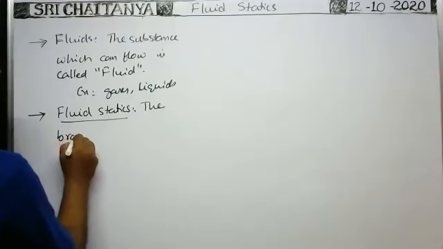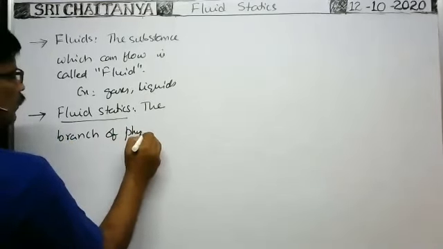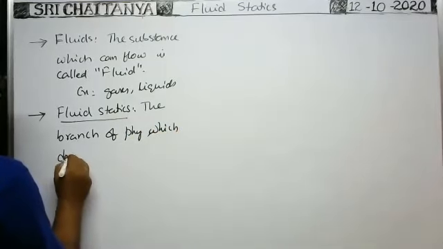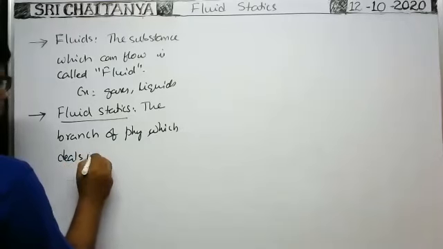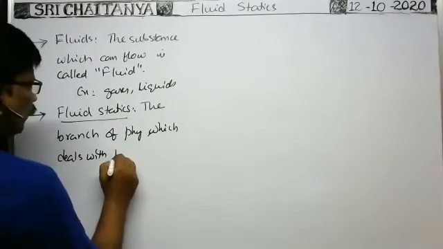Fluid statics: the branch of physics which deals with the fluid which is at rest.